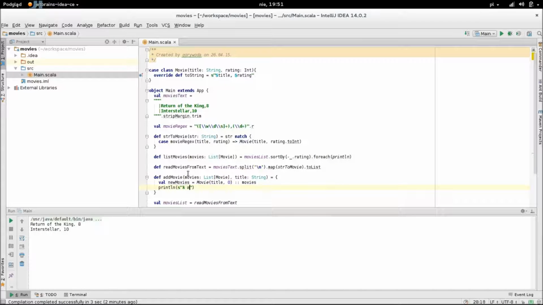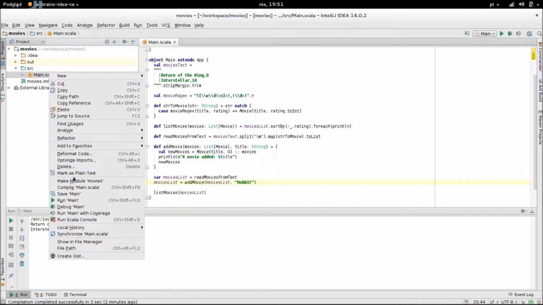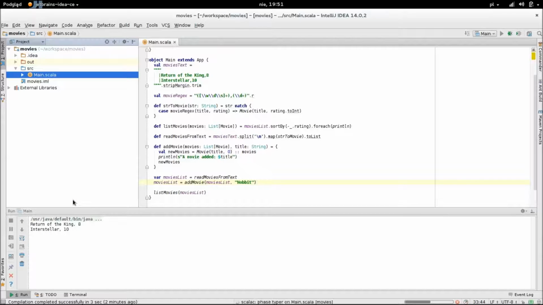Okay, let's print that the movie was added. And return the whole new list. And let's see how it works. Here we created the movies variable using var, not val, because after adding Hobbit we want to reassign it to the new list consisting of all 3 movies. Let's run it. Okay, Hobbit added.